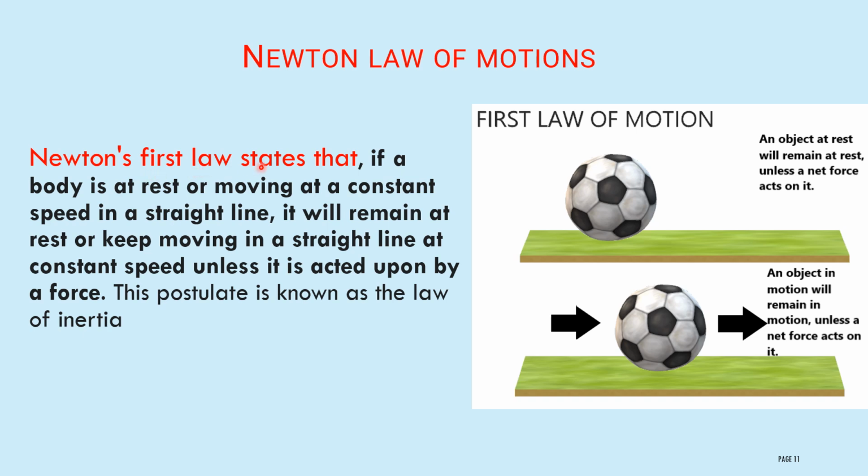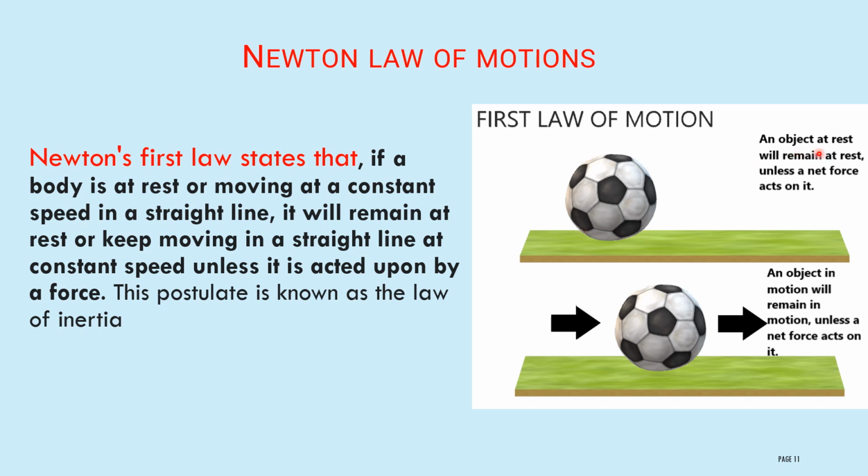Newton's first law states that if a body is at rest or moving at a constant speed in a straight line, it will remain at rest or keep moving in a straight line at constant speed unless it is acted upon by a force. This postulate is known as the law of inertia. Consider the football on the table. If you are not touching the football, if you are not putting any force on it, then it will stay in that position only. This we will call the law of inertia.